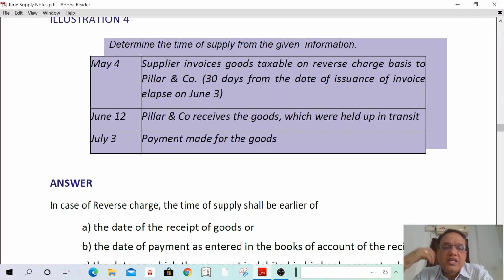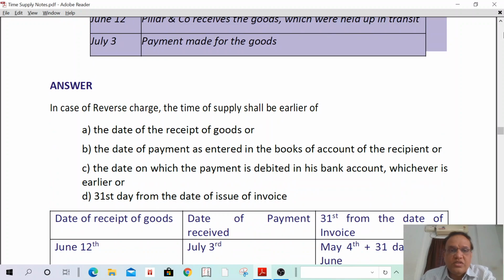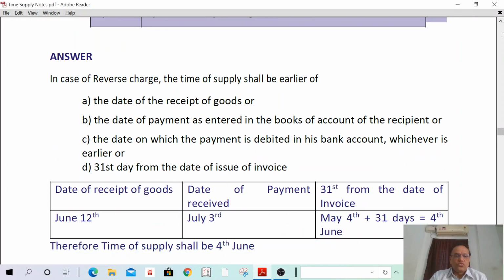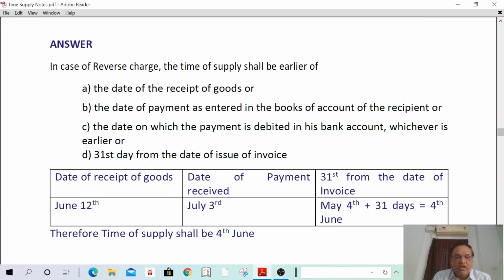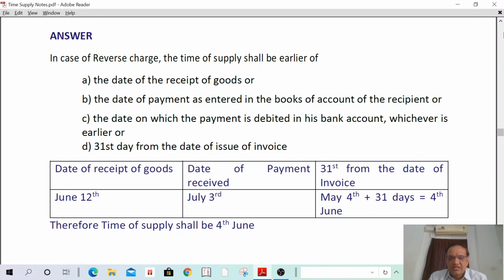These four. Here, the date on which the amount has been debited in the recipient bank account is not given. Therefore, we can leave that. The remaining three we have to work out. Date of receipt of goods is June 12th. Date of payment, July 3rd. And 31st day from the date of invoice is May 4th plus 31 days, that is 4th June. Therefore, what is the earliest date? Earliest date is 4th June. Therefore, time of supply shall be the 4th June. Understand? Okay. Next.